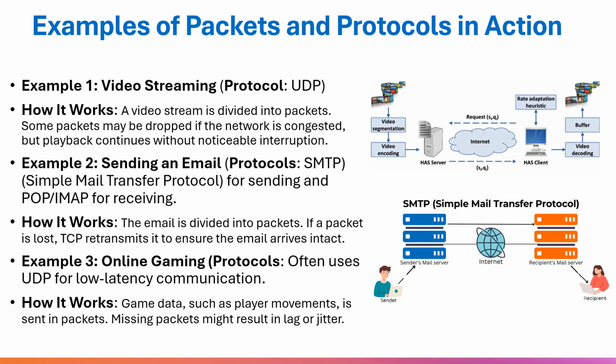Like, for example, video streaming. Of course, we said it usually uses UDP because it's not reliable but faster. So a video stream is divided into packets. Some packets may be dropped or lost in the network for many reasons, but the playback continues without noticeable interruption. They will continue even if a packet is lost.